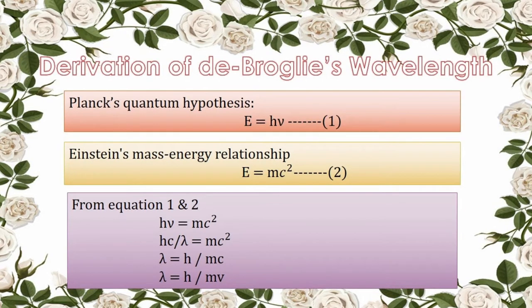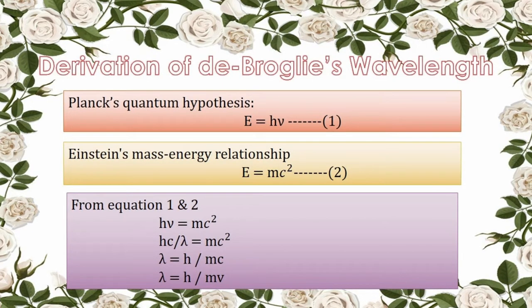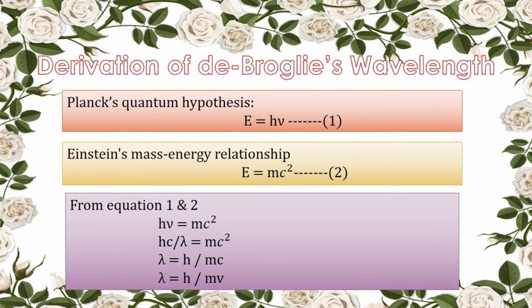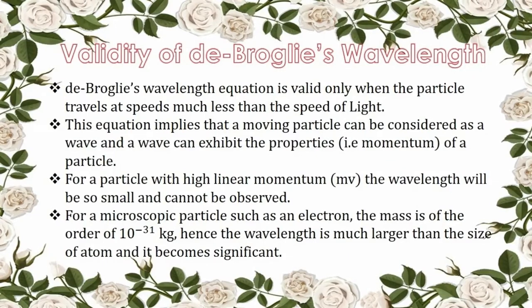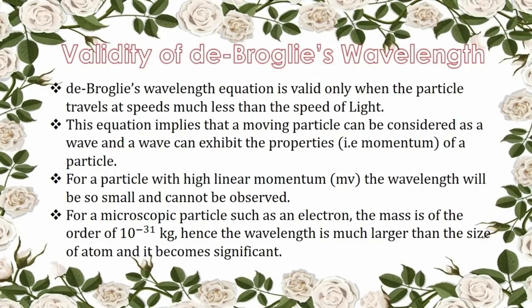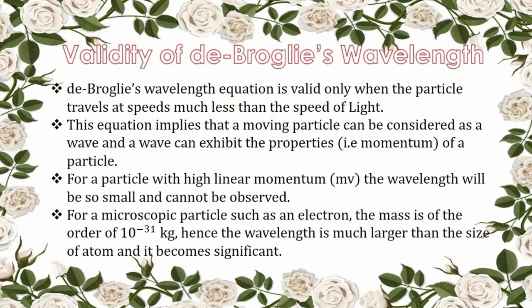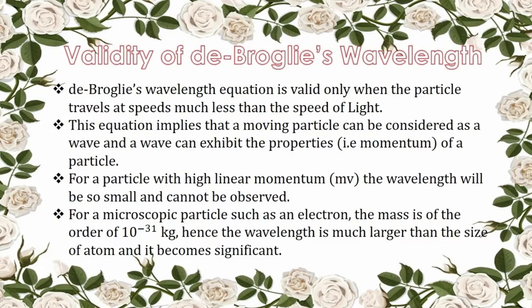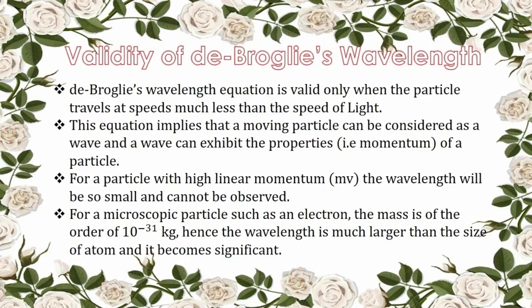We know mass into velocity is equal to momentum. So, de Broglie's wavelength lambda will be equal to h, that is Planck's constant, divided by momentum. So, we come to know this wavelength is inversely proportional to momentum. De Broglie's wavelength is valid only when the particle travels at speed much less than the speed of light, and the mass of the particle should also be lesser.